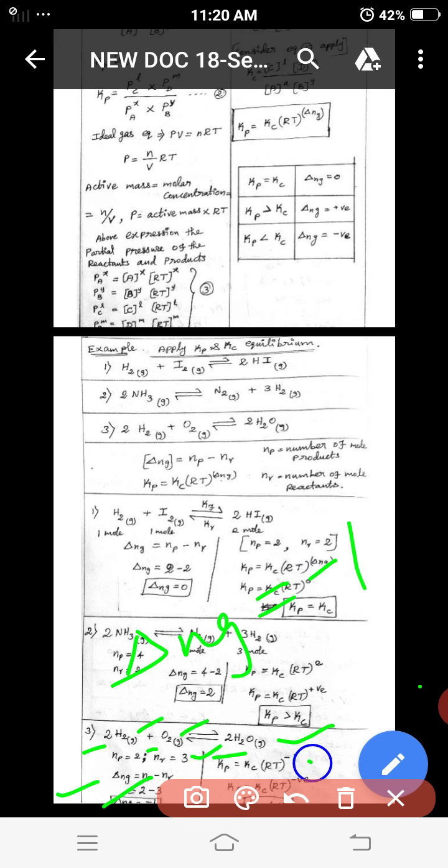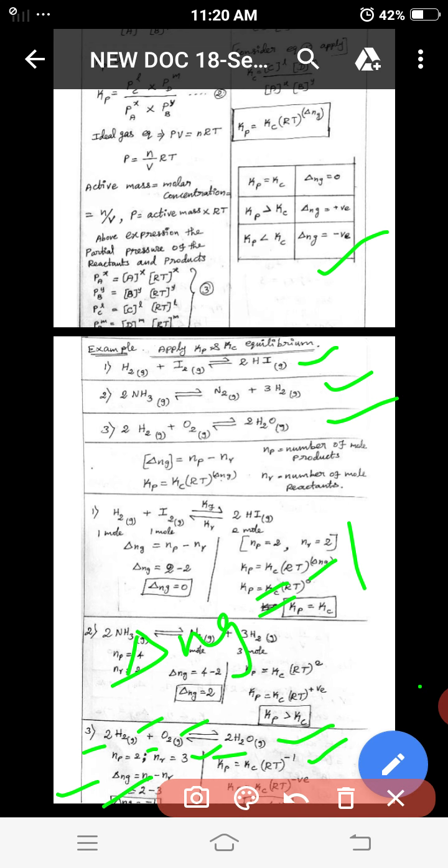Since it is negative, Kc is greater than Kp. This is an example. Most important, for any given equation you should calculate the delta Ng value.